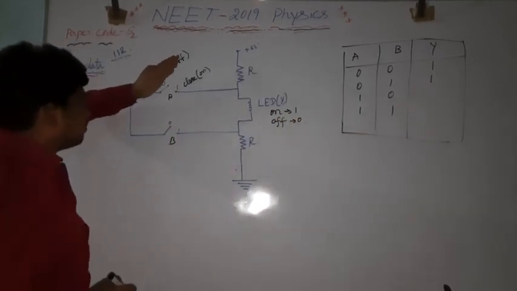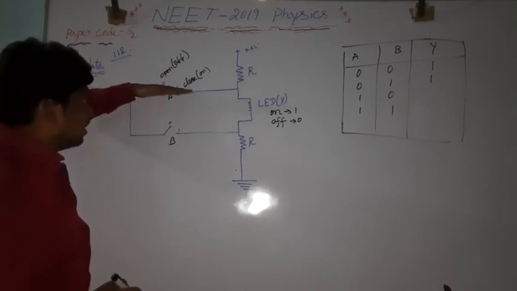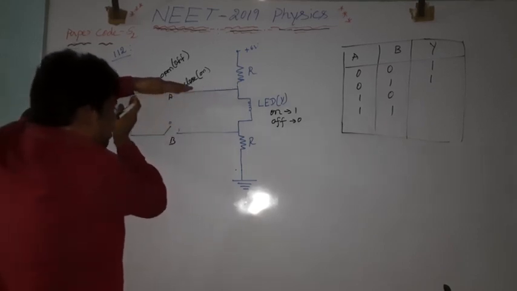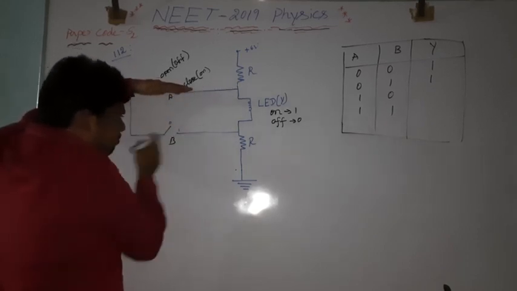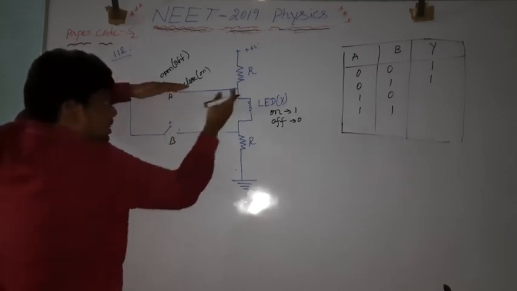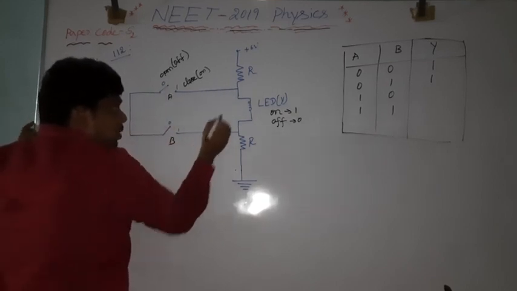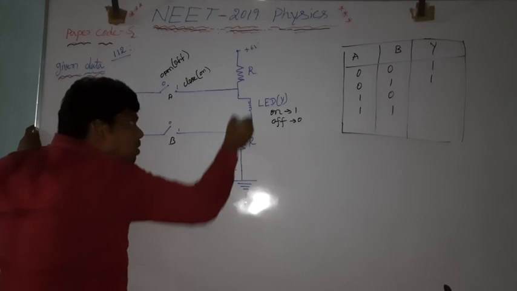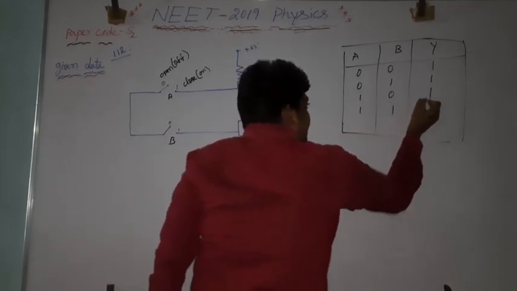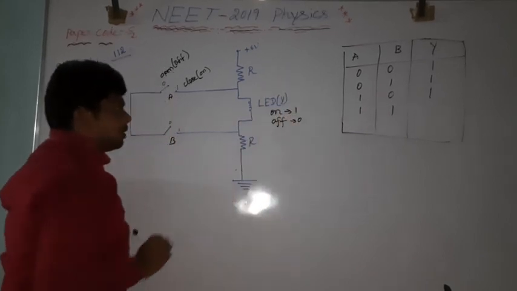Now A is closed, means that it is on. But B is open. Yes, up to here there may be flow of current. Is there any flow of current? It is an incomplete circuit only. Still it is not complete, so there will be no flow of current at all through this path. Due to this, there will be flow of current across the LED. When there is a flow of current across the LED, the bulb will glow. We will say that it is on. That is nothing but 1.